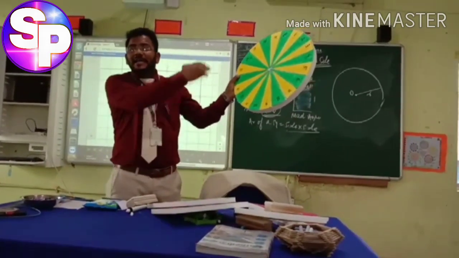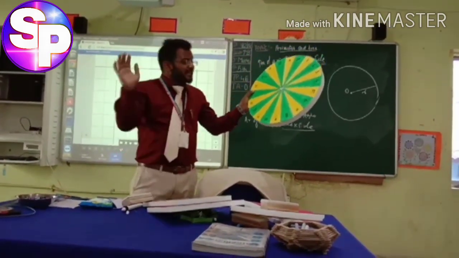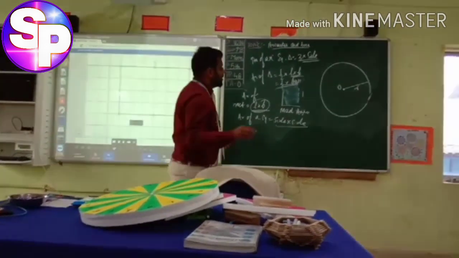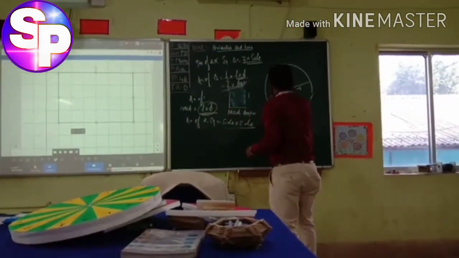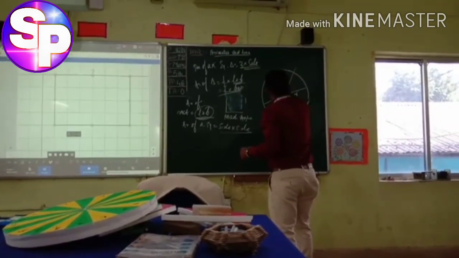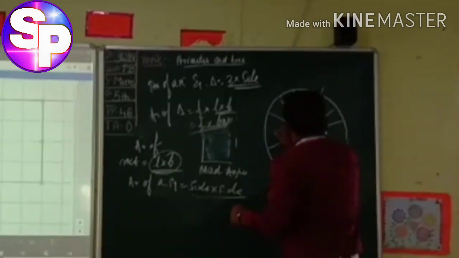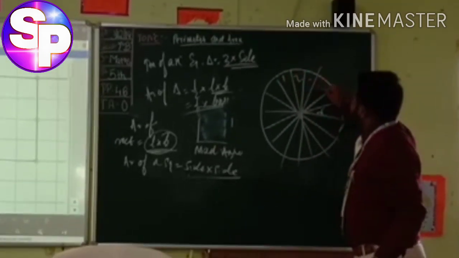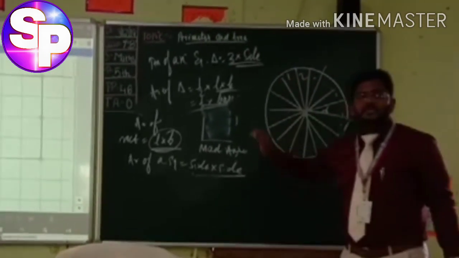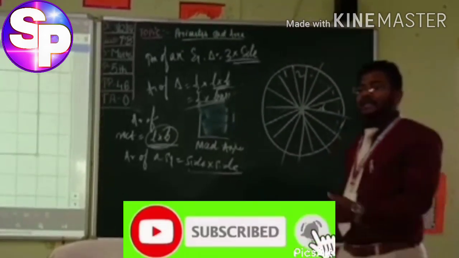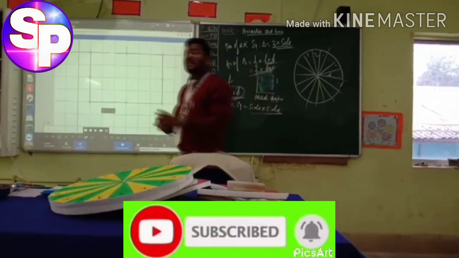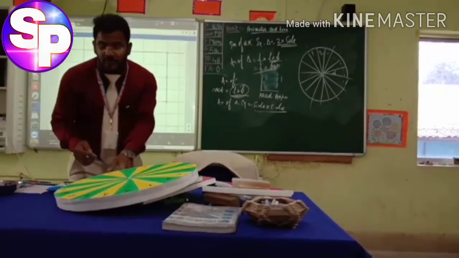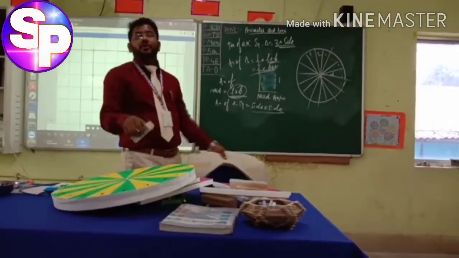Could you understand the area of the circle? Suppose we take any circle and divide it like this, and number the parts 1, 2, 3, 4, 5, 6, 7, 8, 9, 10. We will arrange them in such a way that one rectangle will be formed. How will the rectangle be formed? I will show it over here.